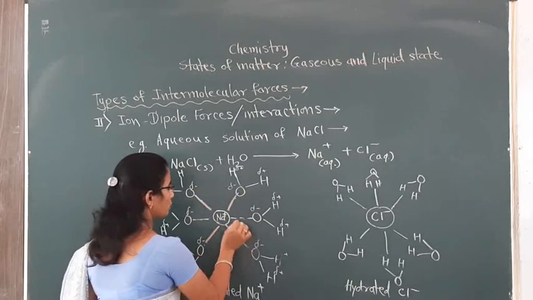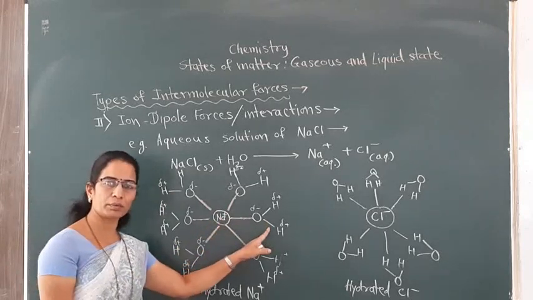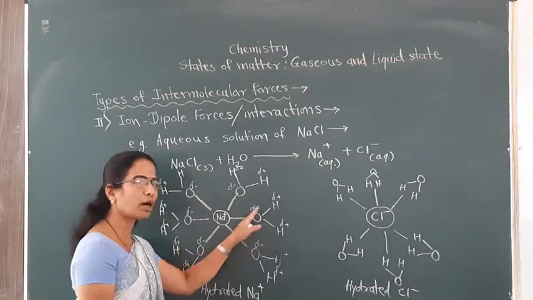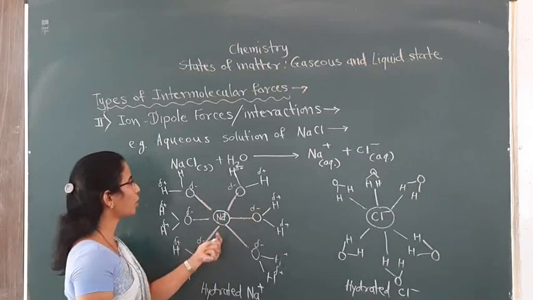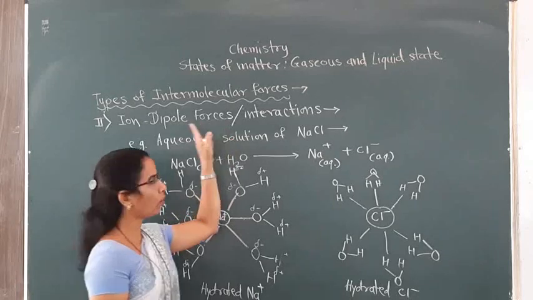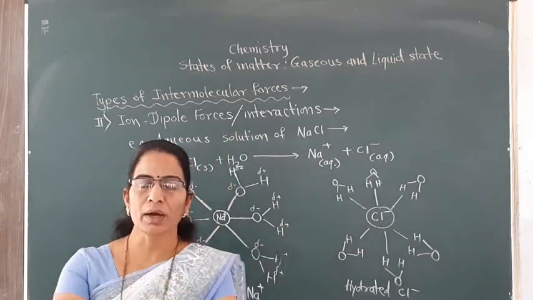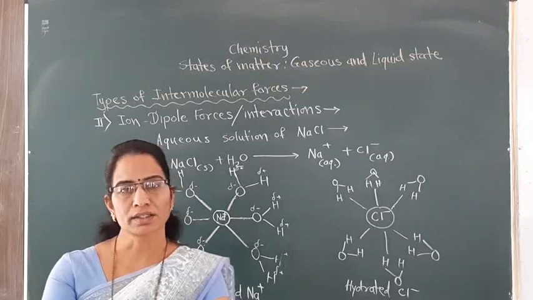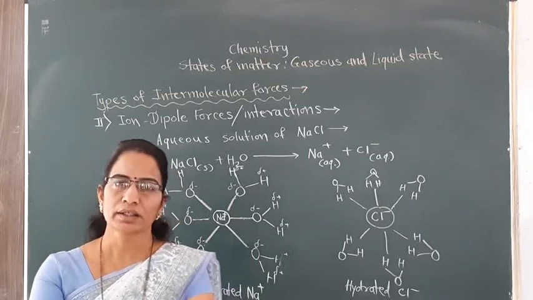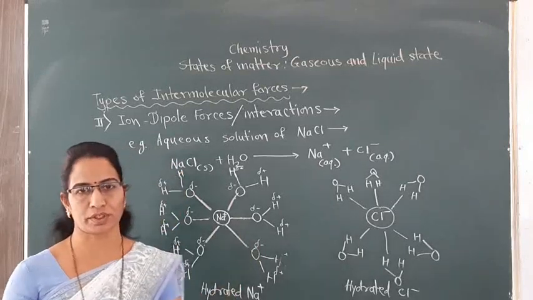And these forces of attraction, which are electrostatic forces of attraction between the ion and the polar molecule with their opposite charges, are called the ion dipole force, or ion dipole interaction. Now here I have taken water as a solvent, and that's why this process has been named a hydration process.